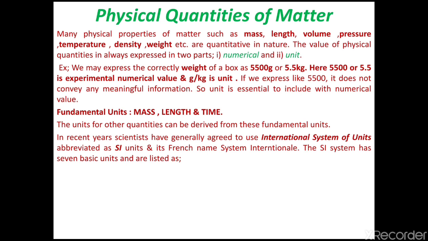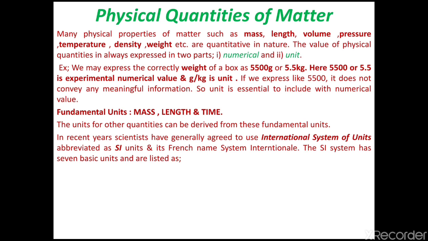So a unit is essential to include with a numerical value. Here three fundamental units exist: 1 mass, 2 length, 3 time. The units of other physical quantities of matter like volume, pressure, density, weight, etc. are derived from these fundamental units.